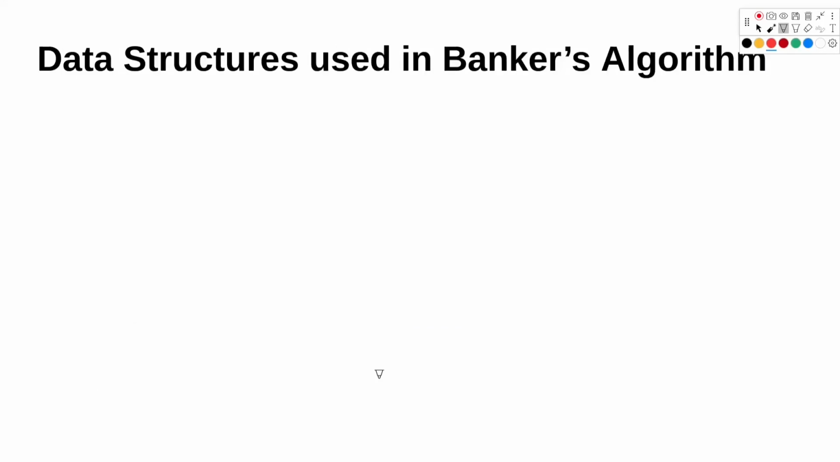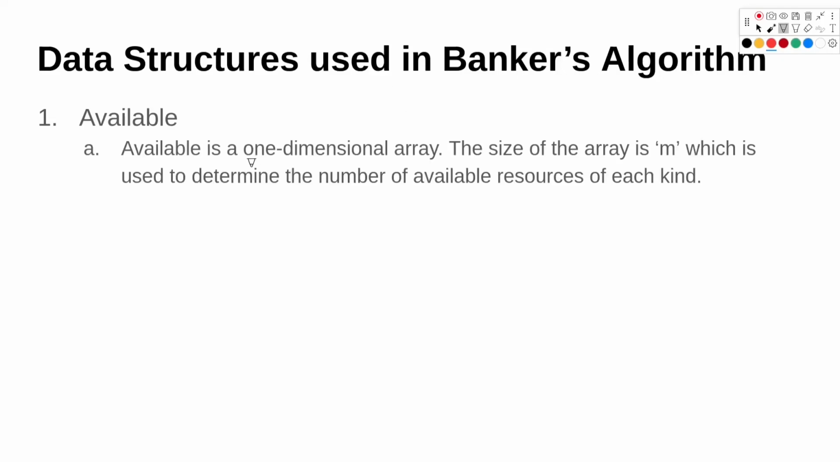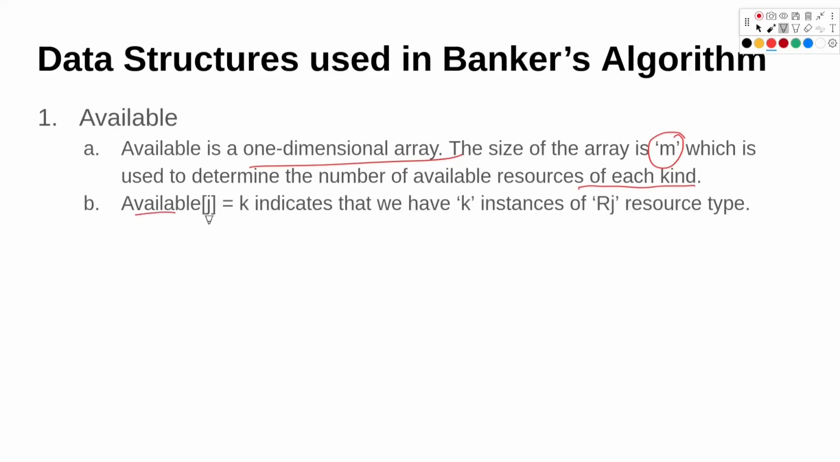Data structures used in Banker's algorithm. The first data structure is Available. It is a one-dimensional array and the size of the array is m. This size determines the number of available resources of each kind. So if Available[j] is equal to k, in this case it indicates that we have k instances of the resource Rj.